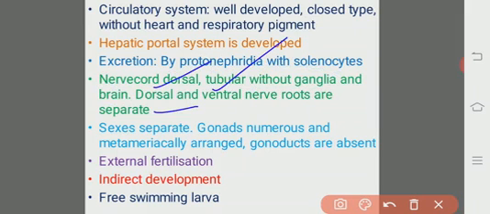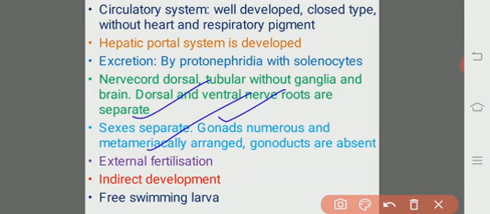Then coming to the reproductive system, these are unisexual, or the sexes are separate. Male and female organisms are separate, and numerous gonads are present. There is a systematic arrangement of the gonads, where the arrangement shows metamerism, that is, the gonads are segmentally, metamerically arranged.